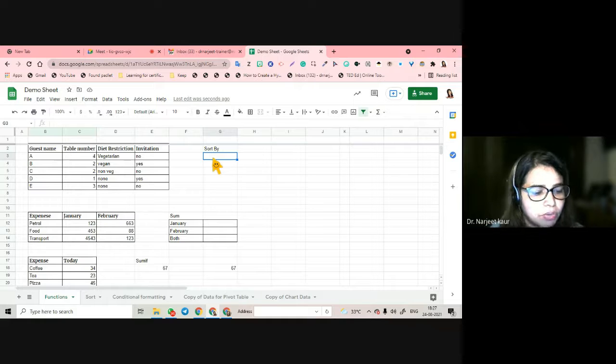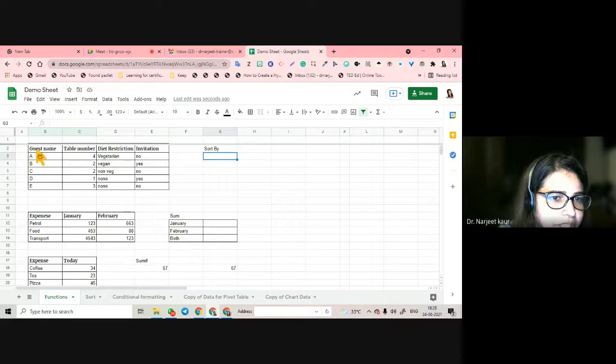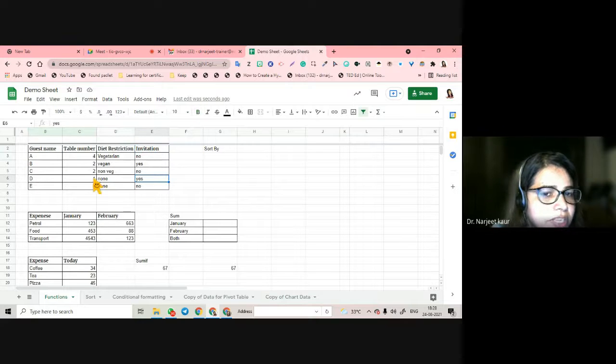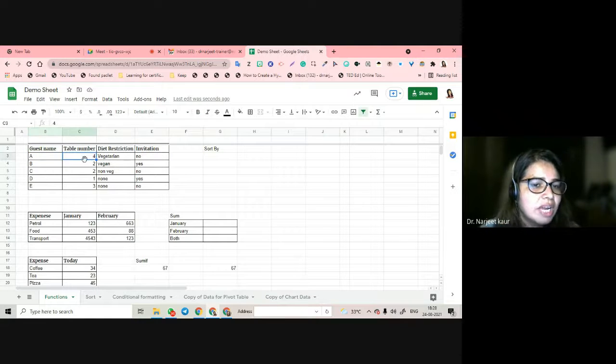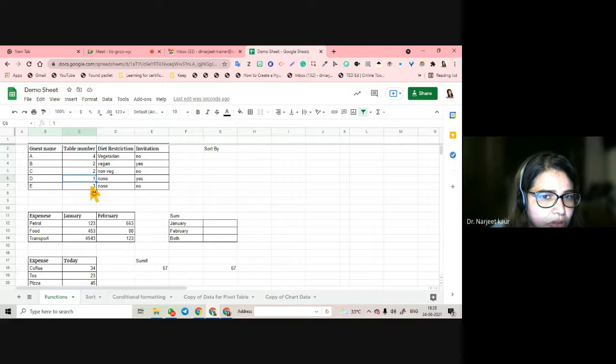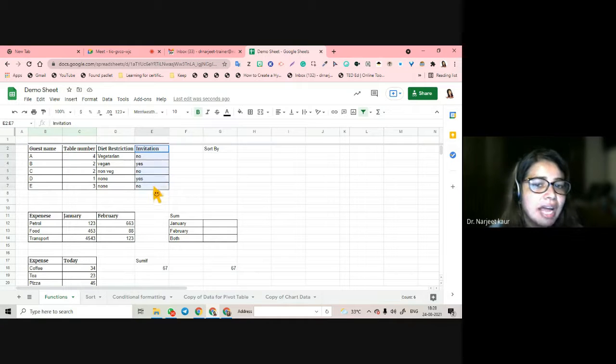So first is sort by. What does sort by do? For example, this is the data for sort by. You can sort the data table number wise also. You can sort the data invitation wise also. You can sort the data table number wise and invitation as well.